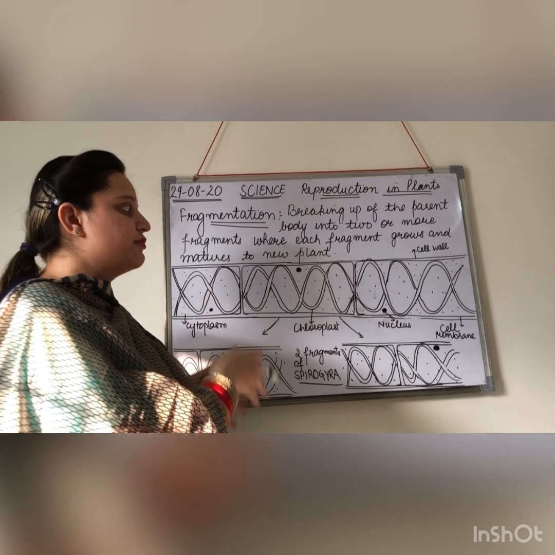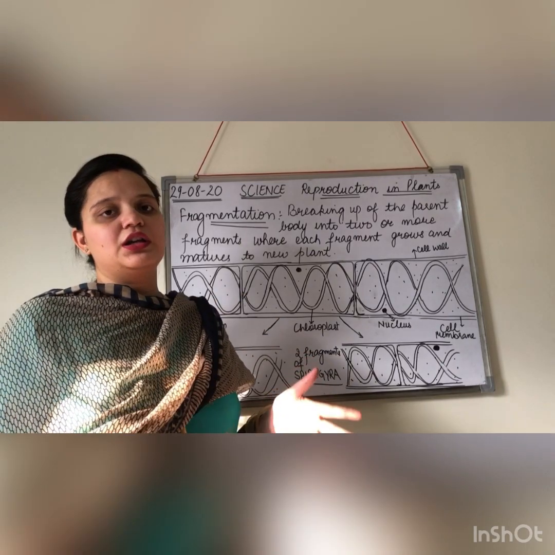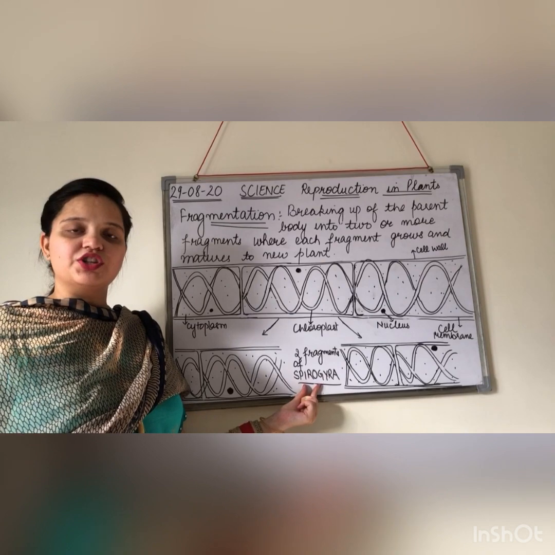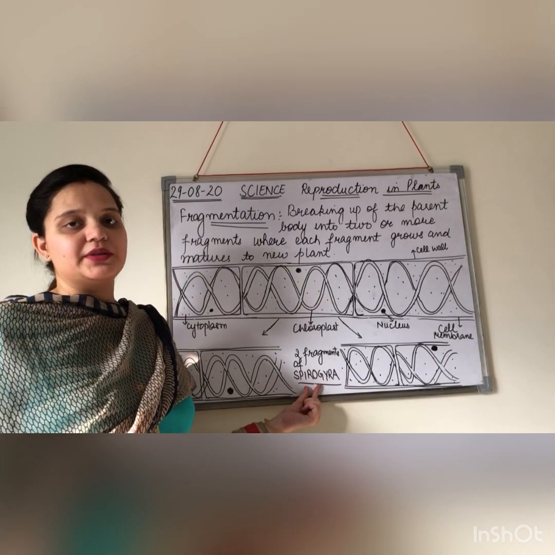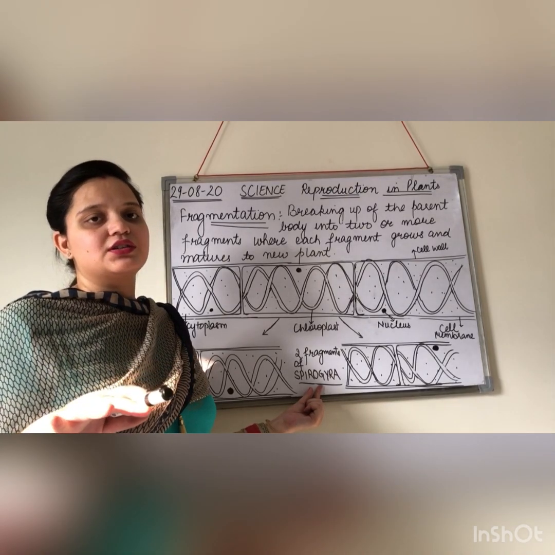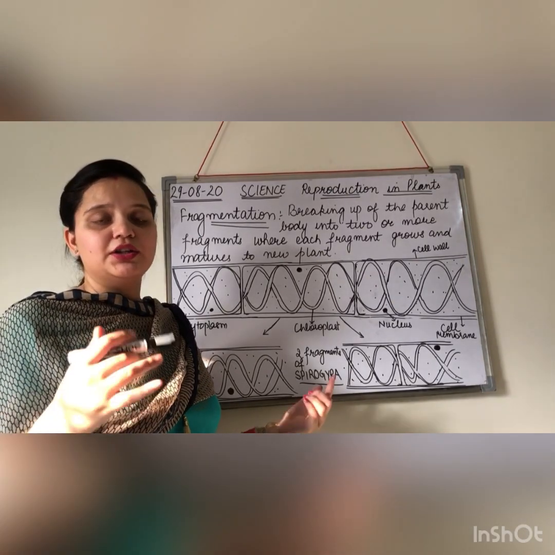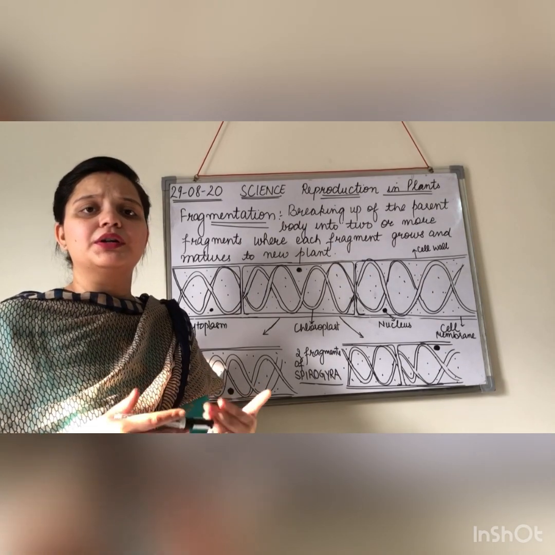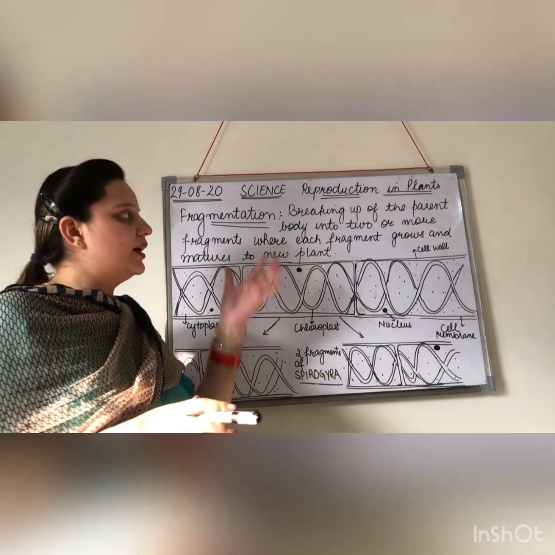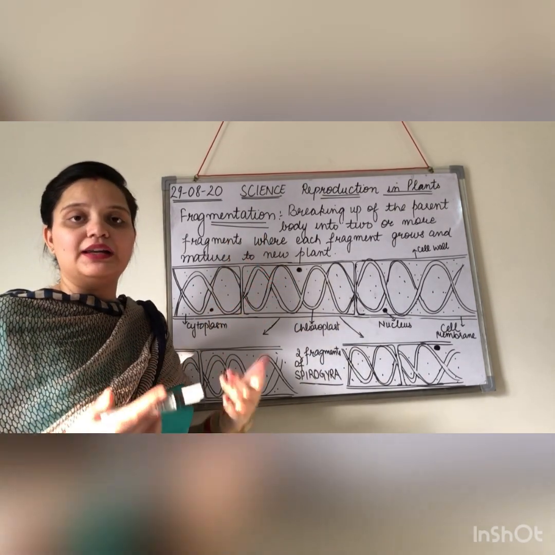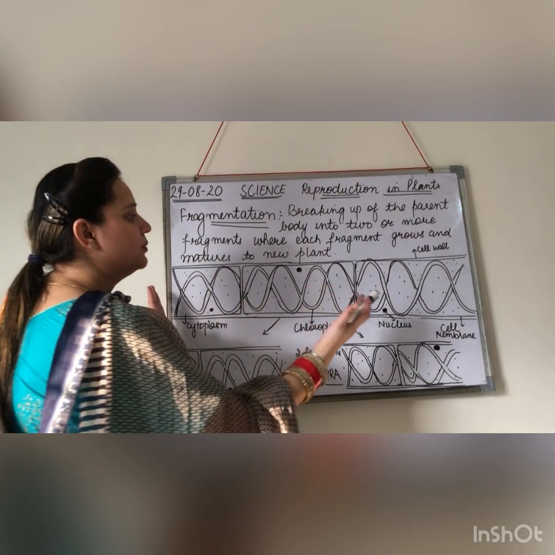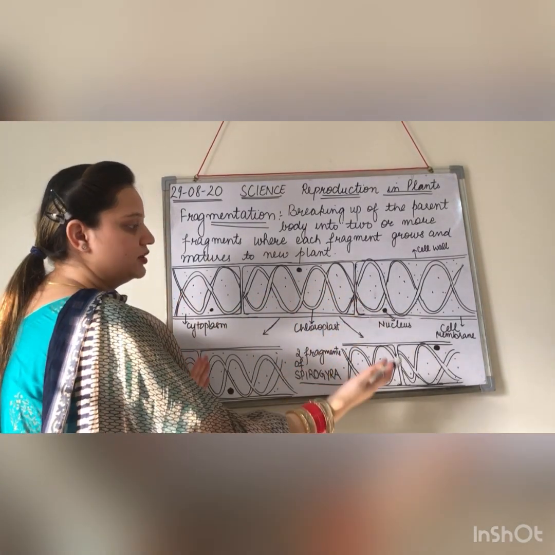Okay, so this fragmentation mode is most common in case of Spirogyra. That is an algae basically. So you all have seen algae, right? They are present on the stagnant water of ponds and lakes. But the question is how they reproduce rapidly, how they grow very rapidly. So they grow by the method of fragmentation. The algae grow rapidly by the method of fragmentation, where the parent body grows further, right?